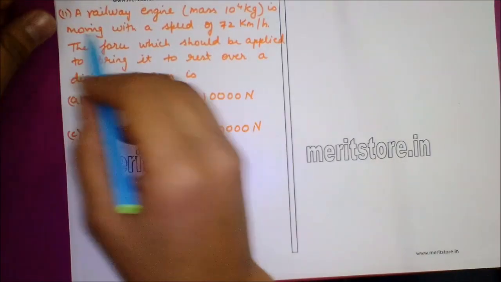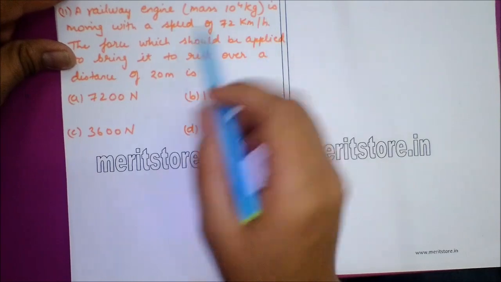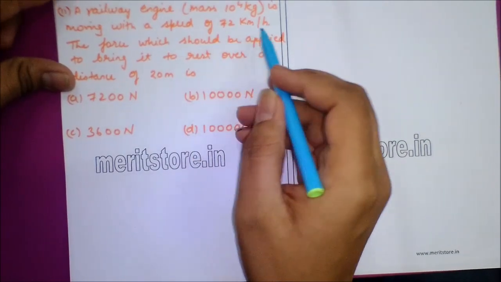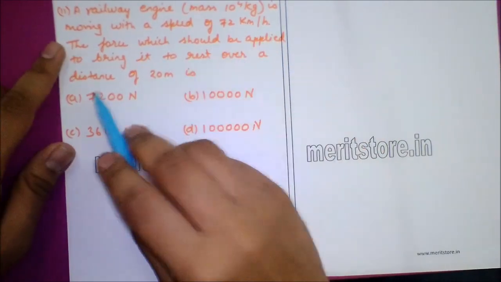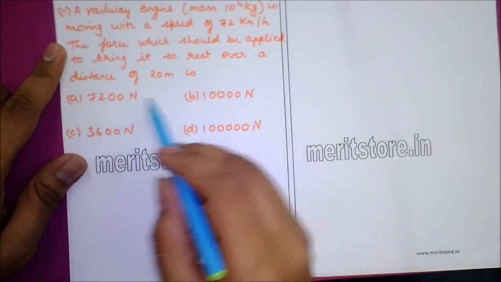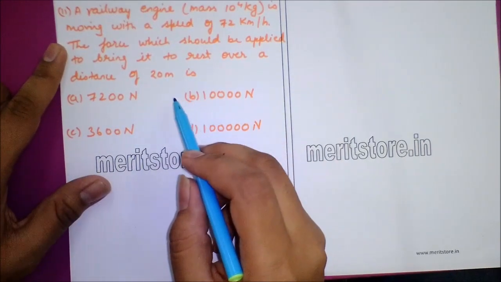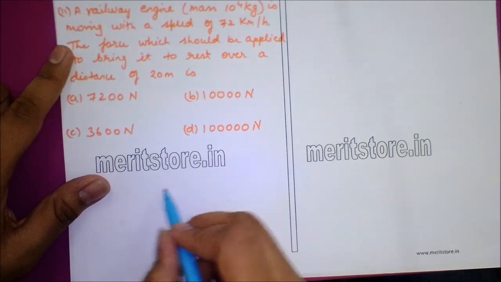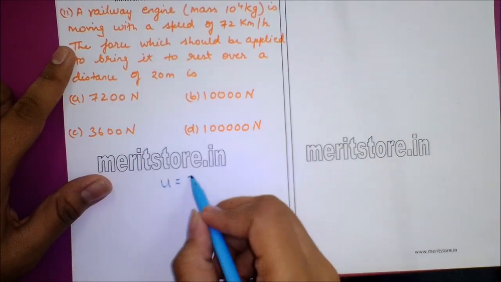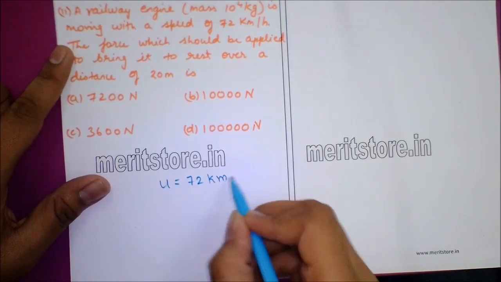Question number 11. A railway engine of mass 10 raised to 4 kg is moving with a speed of 72 km per hour. The force which should be applied to bring it to rest over a distance of 20 meter is, now value for u, initial velocity, is given as 72 km per hour.